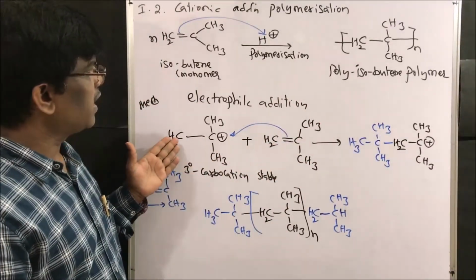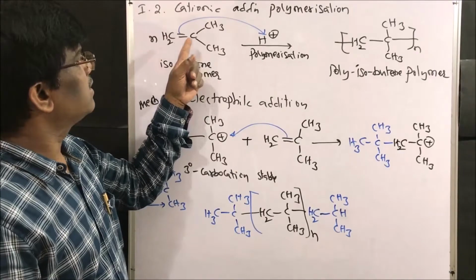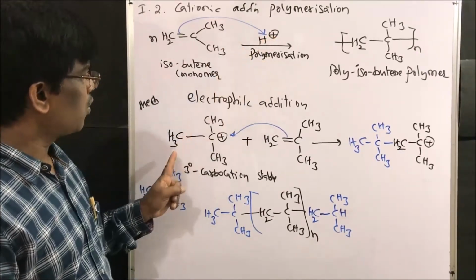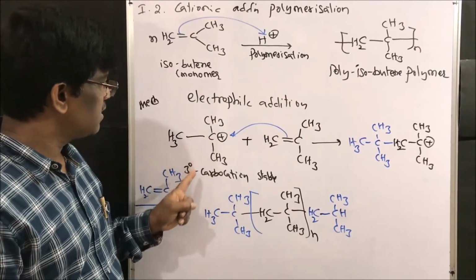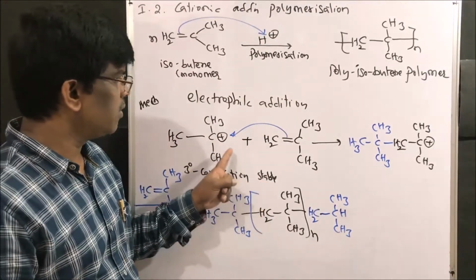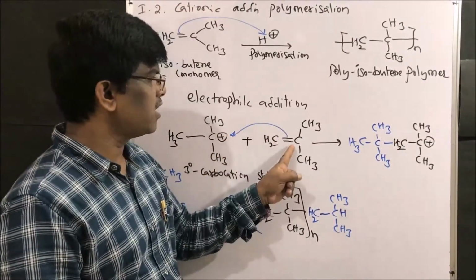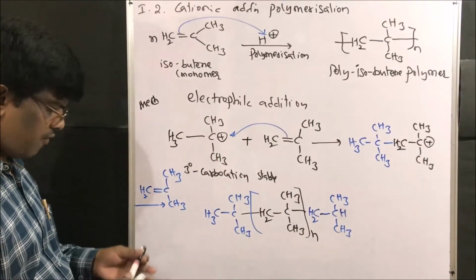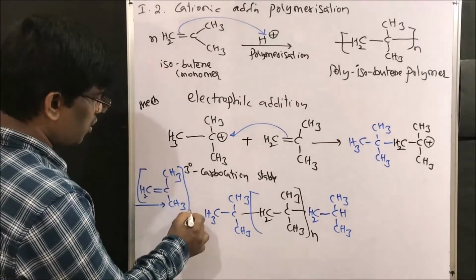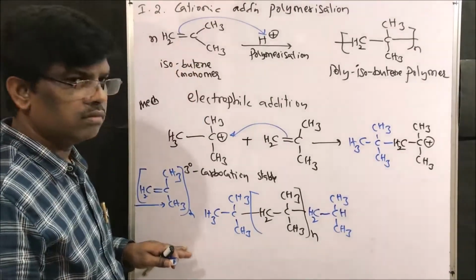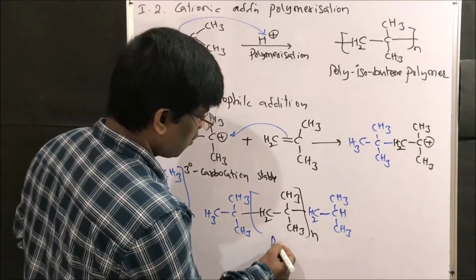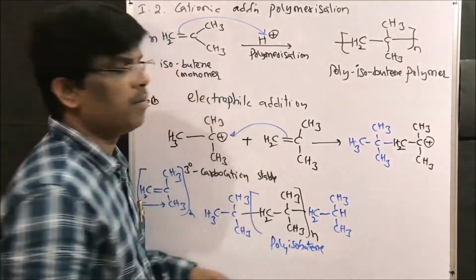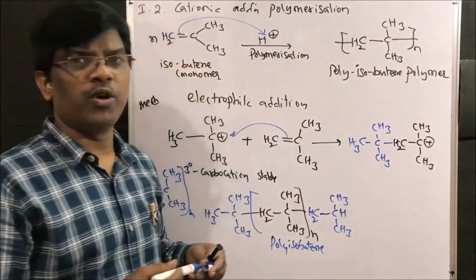Since it is an electrophilic addition reaction mechanism, the first step is that it is going to react with acid H plus ions to give this Markovnikov's addition intermediate. This is tertiary carbocation, which is a stable intermediate. This tertiary carbocation will react with isobutene to give this, and this carbocation is going to react with n moles of this isobutene, which is there in the reaction mixture. This gives polyisobutene polymer. This is how we prepare polyisobutene polymer.